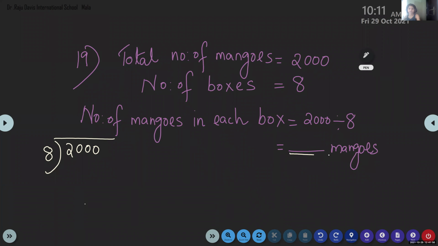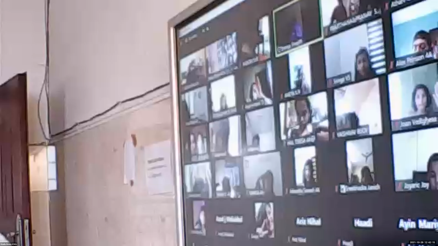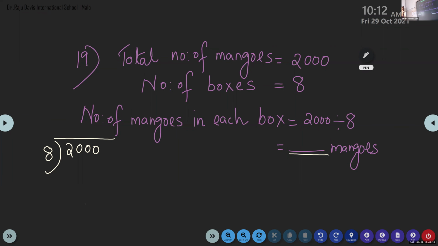I'm finished. Let me see how many are completed here. So here we have written the total number of mangoes that is given already, that is 2000. Number of boxes also is 8. We have to find out 2000 divided by 8. How many children finished that division? I will give 2 more minutes. Some children are doing. Let me see whether all are doing it alone.